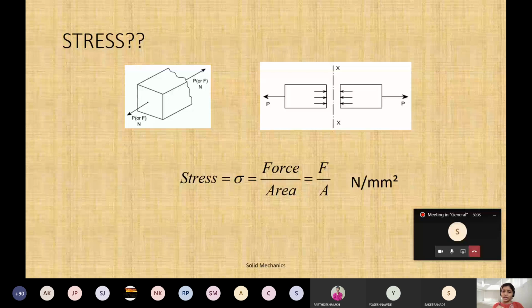तो that's why ध्यान देना है कि whenever we are solving a numerical you have to write down the unit, and that is a compulsion. ठीक है, वो you have to make a habit only कि whenever we are solving a numerical length है mm रहेगा, stress है Newton per mm square रहेगा. तो ये ध्यान देना है कि you have to make a habit that every time when we are solving the numerical you have to write down the units, so that for the teacher also it is clear to understand, and for you also it will be clear to understand. Okay, so that is one thing you have to remember.